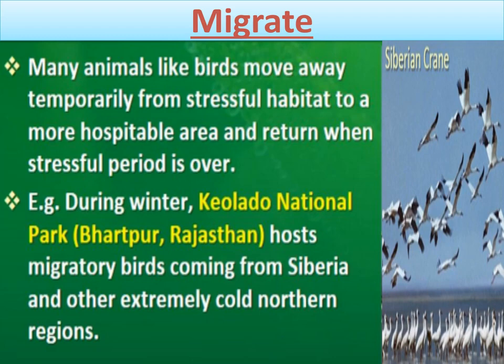Like if it is very cold in a particular season, at that time that habitat can be called a stressful habitat. So many birds move from that stressful habitat for a particular season to a more hospitable area. Hospitable area means an area where those birds will find favorable conditions for survival.